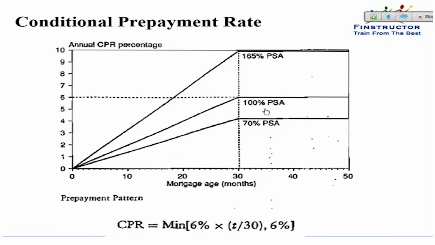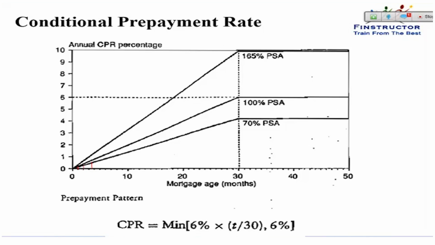So for 100% PSA, what we expect is that prepayment speed will keep going up by 0.2% every month for the first 30 months. At 30 months, the prepayment speed will become 6%, which will then persist for the rest of the period.